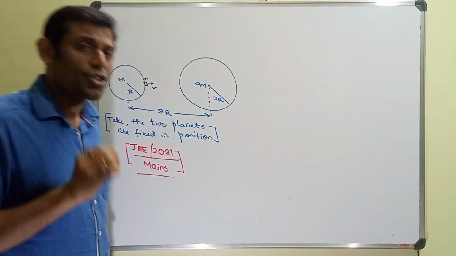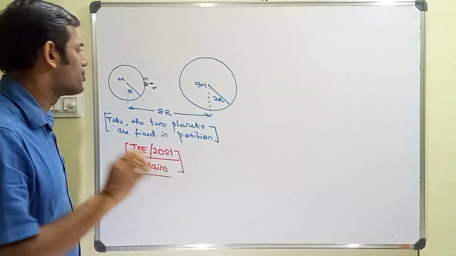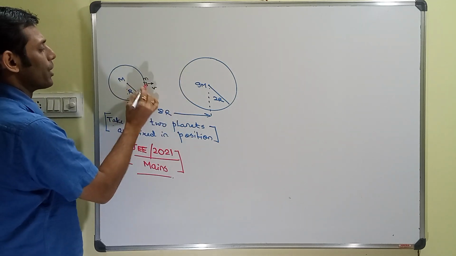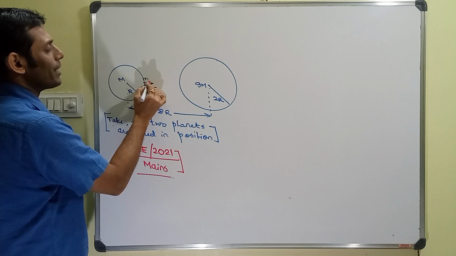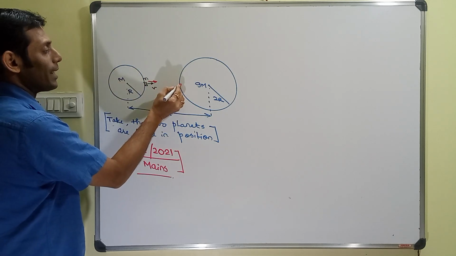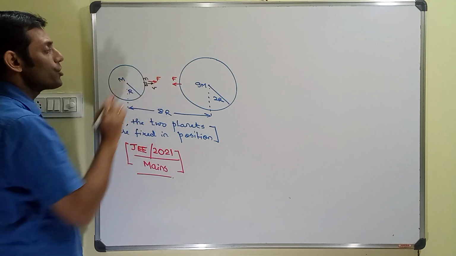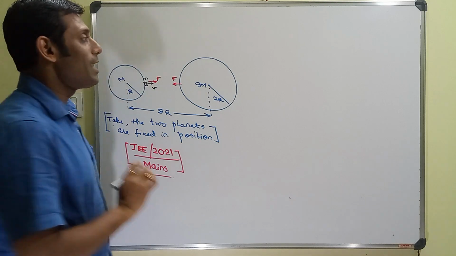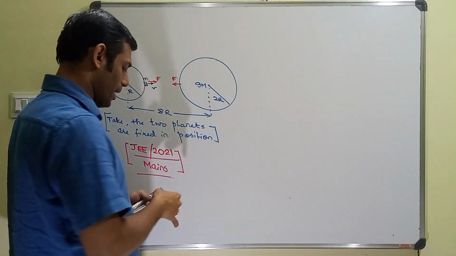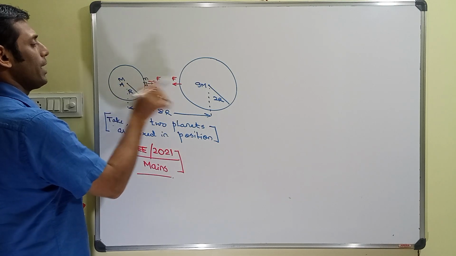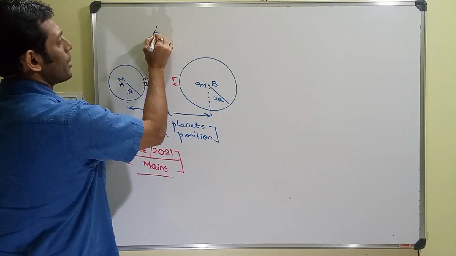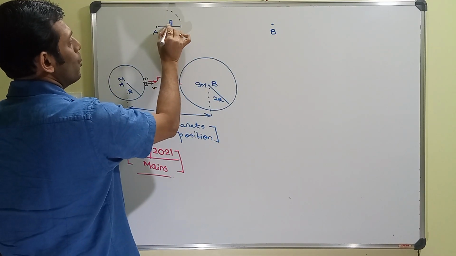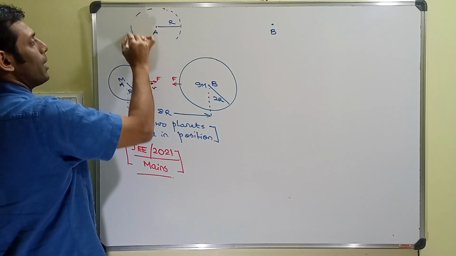The challenge is simply one thing. If you presume the challenge can be only one thing, the gravitational force of attraction between these two bodies would be directed this way for this body and directed this way for this body. These forces of gravitational attraction will act on the satellite of mass m. Let's say I keep this as a point A and I take this as a point B. Now imagine the satellite has been launched from a radius of r over here, and this is the planet of mass M.